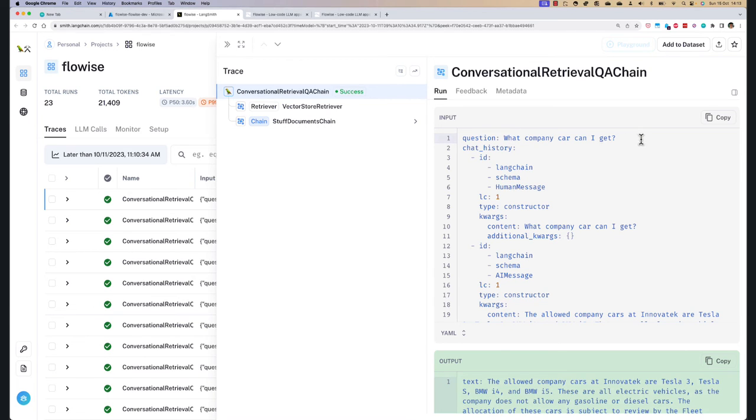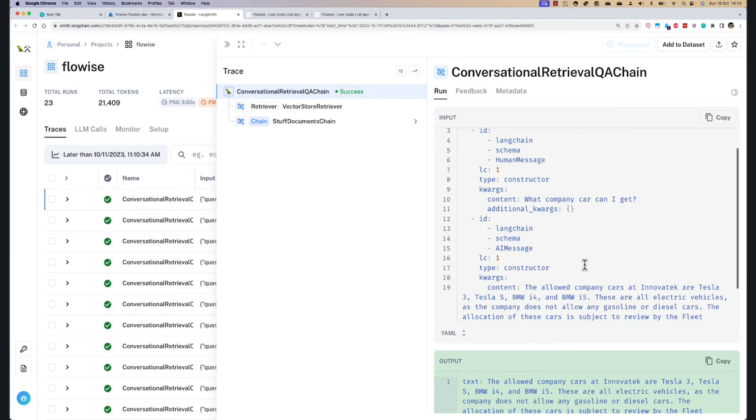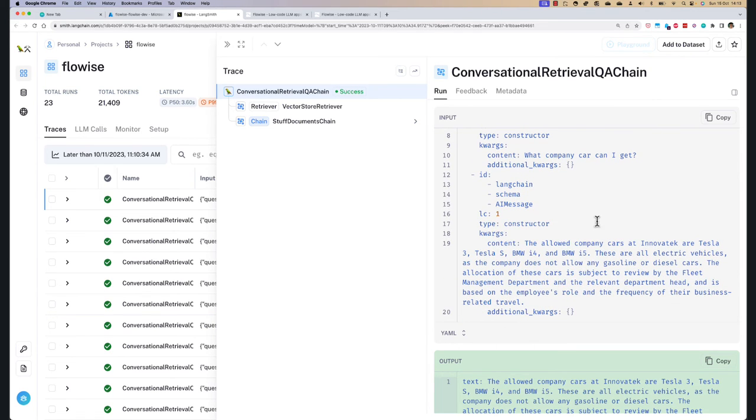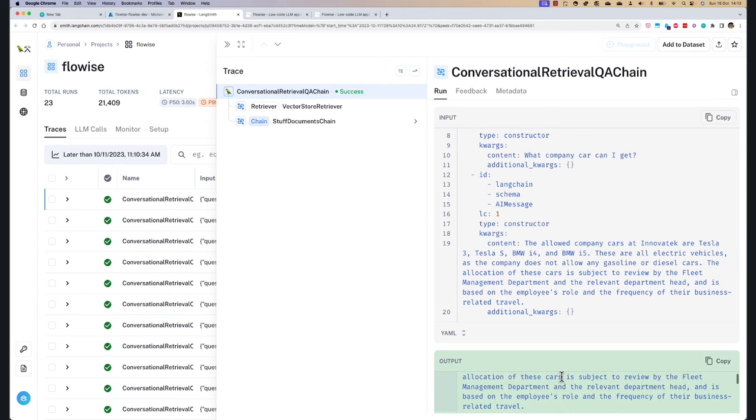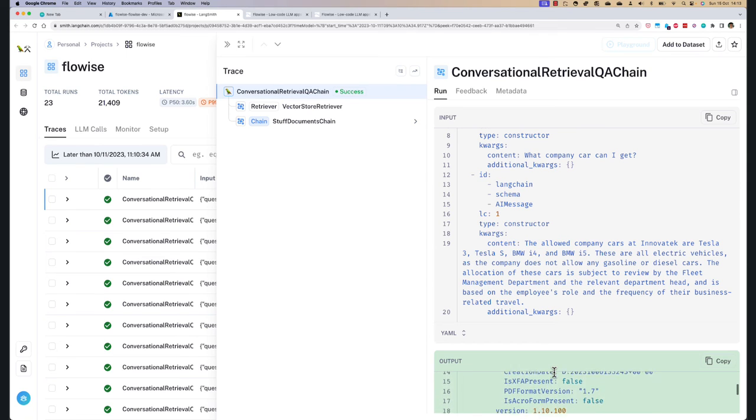This is the question, and then we have some prompt here. And then we actually get a response. And the response is basically the text plus a list of the source documents that are provided as well.